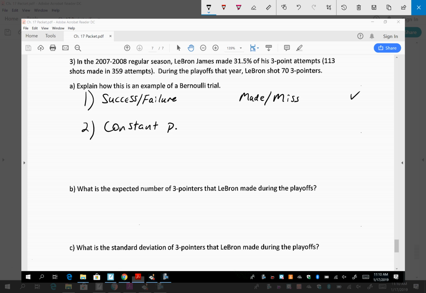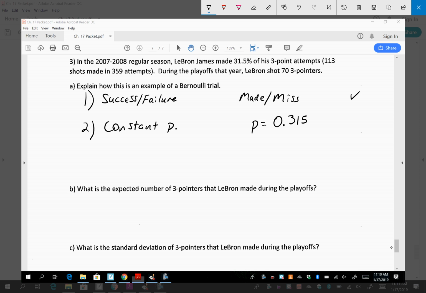What is P? 0.315. Do we think this is constant? It's the average. Exactly right, Jacob. Every time he takes another shot, it changes.